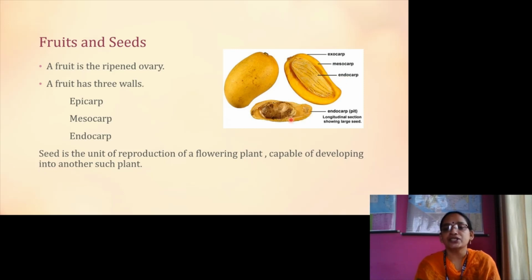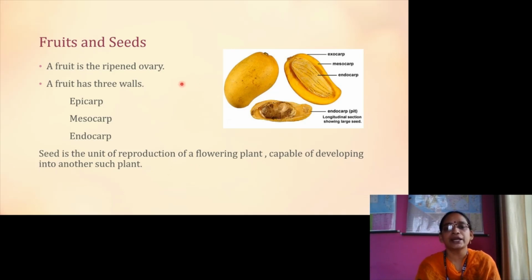Let us study the structure also. Inside the endocarp, what is present? It is protecting the seed. Here, what is a seed? A seed is the unit of reproduction of a flowering plant, capable of developing into another such plant. So once more we will see what a fruit is.